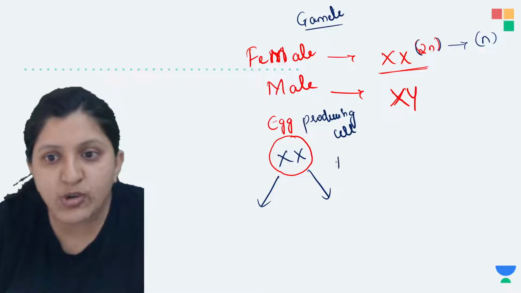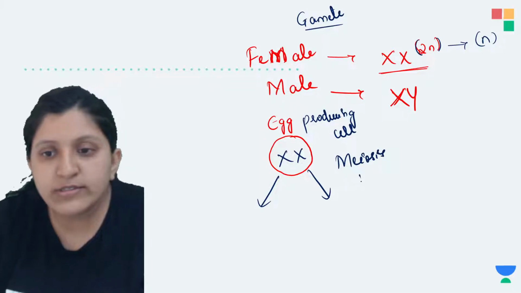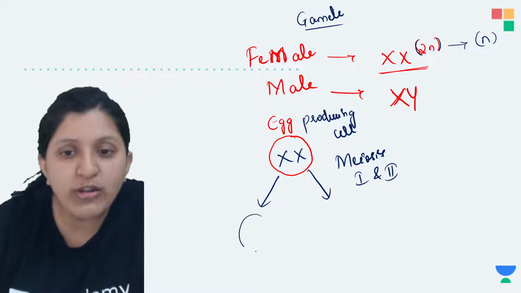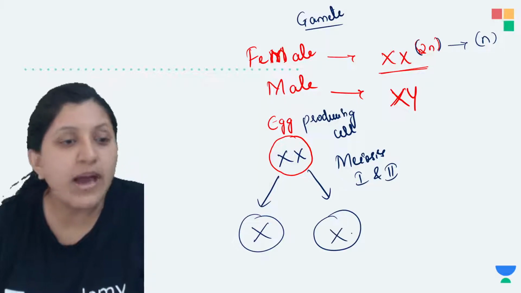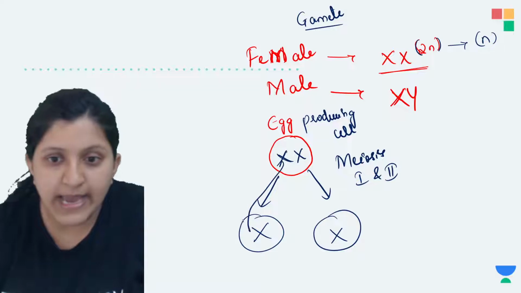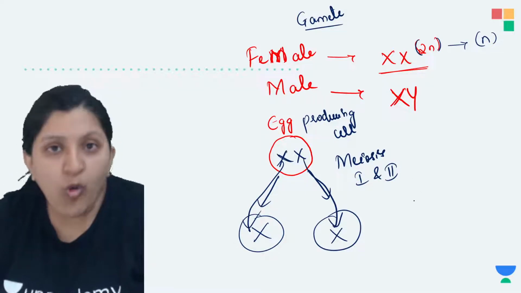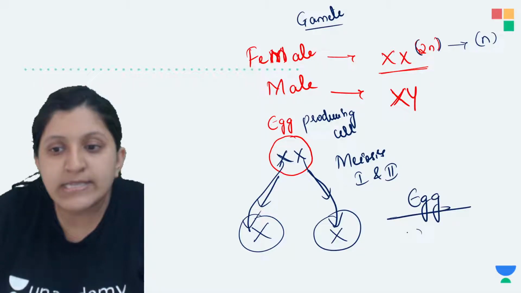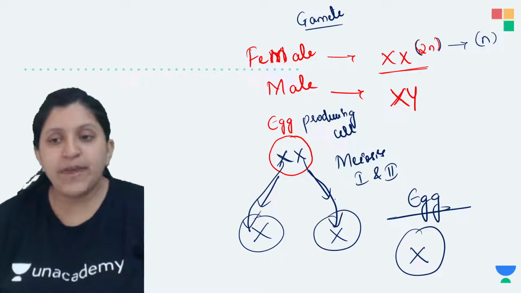Okay, so that is meiosis stage 1 and 2 it will undergo, and based on that the egg production is occurring, so there is a reduction in the chromosome. So one X is coming this side, the other X is coming to the other egg. So ovum or egg, when we mention, the egg is always an X bearing one.